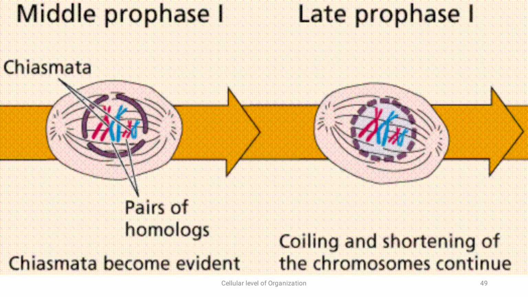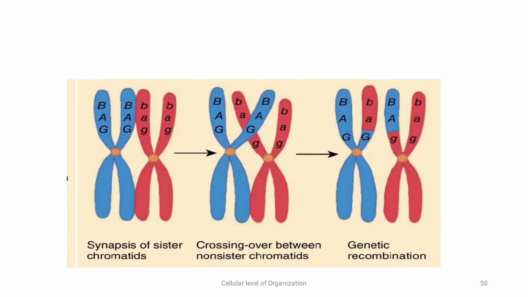Then next is late prophase 1, that is coiling and shortening of the chromosomes. It continues. Now synapsis of sister chromatids. Can you see in this diagram how the homologous chromosomes pair together? Next is crossing over that is taking place.